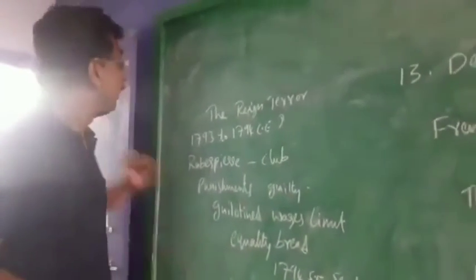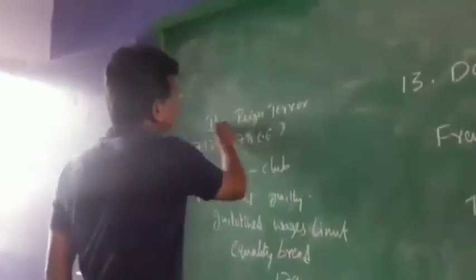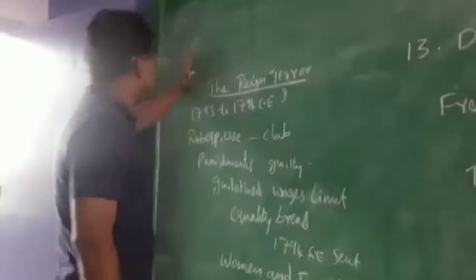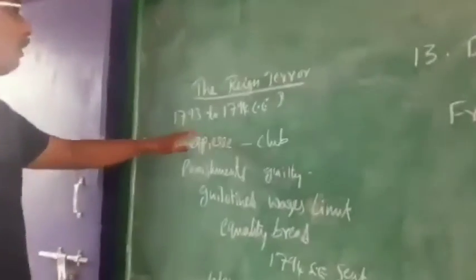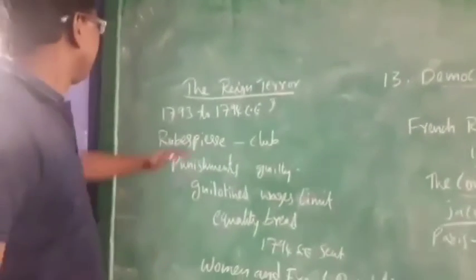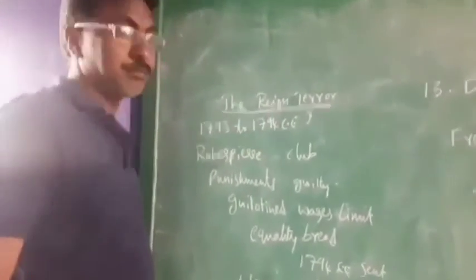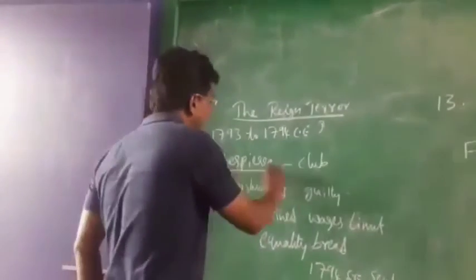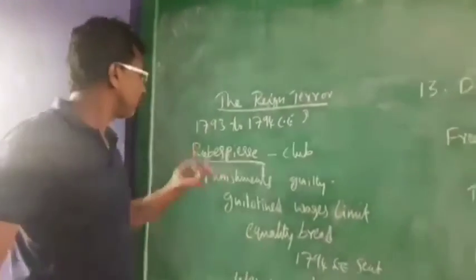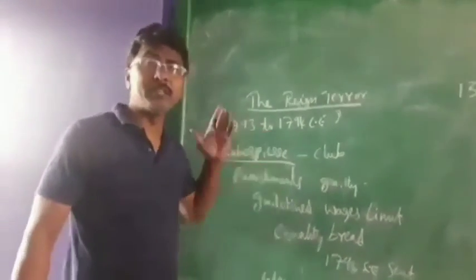Elections were held. Next one, the Reign of Terror. The regime of terror started in 1793 and went to 1794 in the common era. Robespierre was there, and this Robespierre was a very strict person.